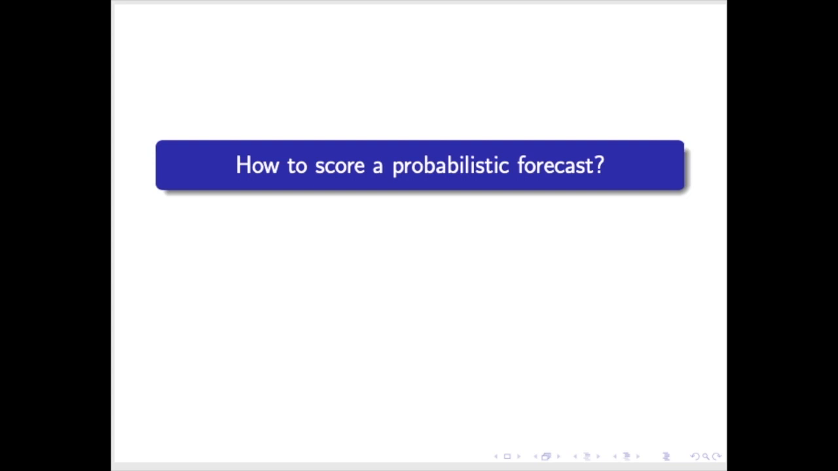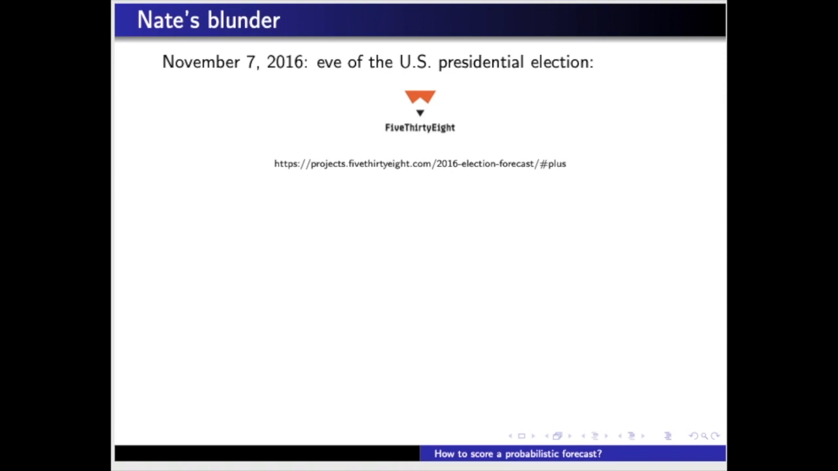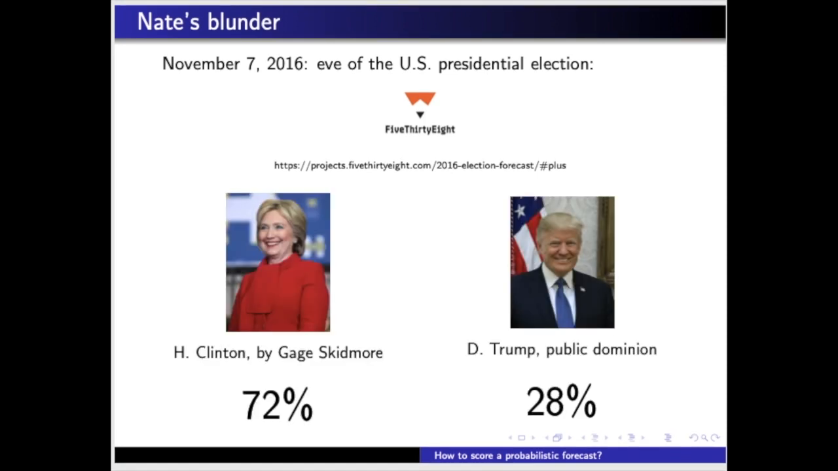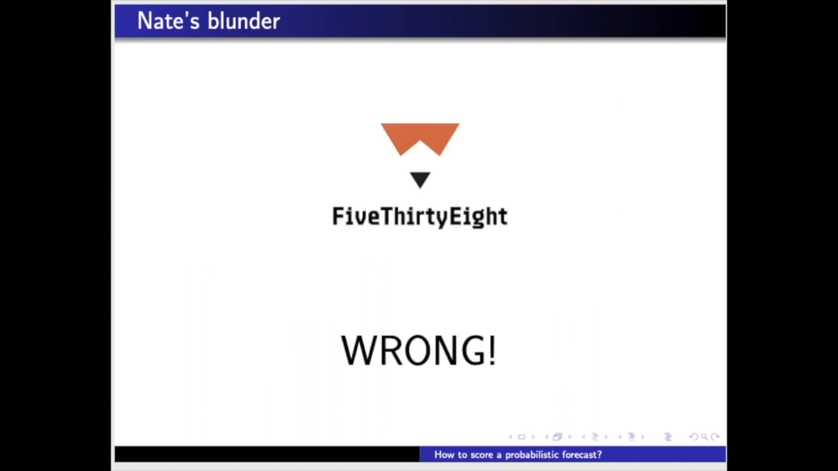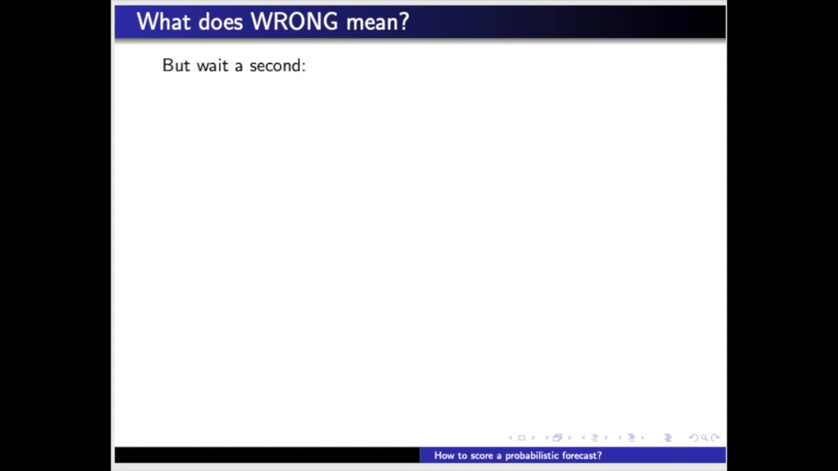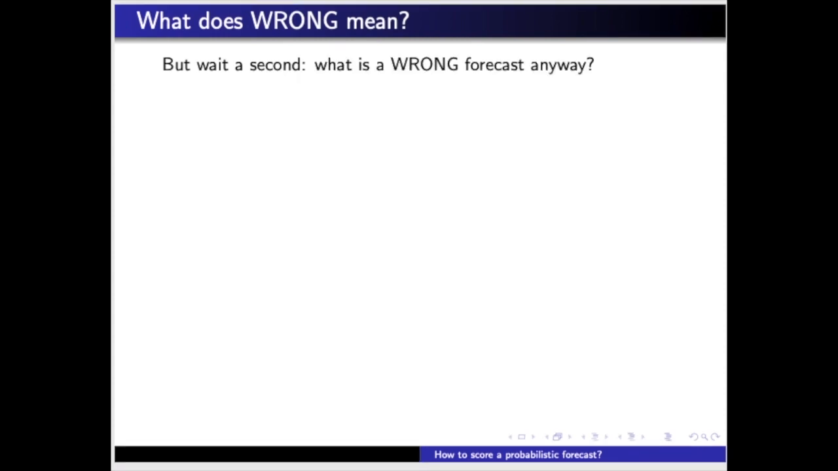How to score a probabilistic forecast. On November 7, 2016, eve of the United States presidential election, Nate Silver's website 538 published that Hillary Clinton had a 72% chance of winning the presidency. As we all know, Donald Trump won, and Nate Silver's forecast was labeled as wrong. But wait a second. What exactly is a wrong forecast anyway?